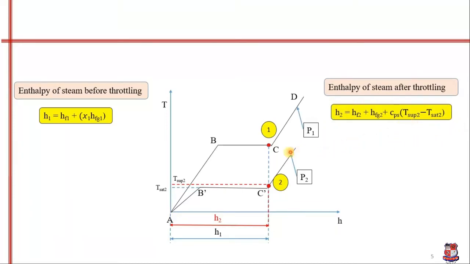Now we can see that the steam at point number 1 was wet steam, and after the pressure drop, or after the throttling process, we have achieved superheated steam. Although the pressure and temperature of the steam are reduced, we can see that the saturation temperature corresponding to pressure P1 is higher than this superheated temperature corresponding to point number 2. Still we are achieving superheated steam.